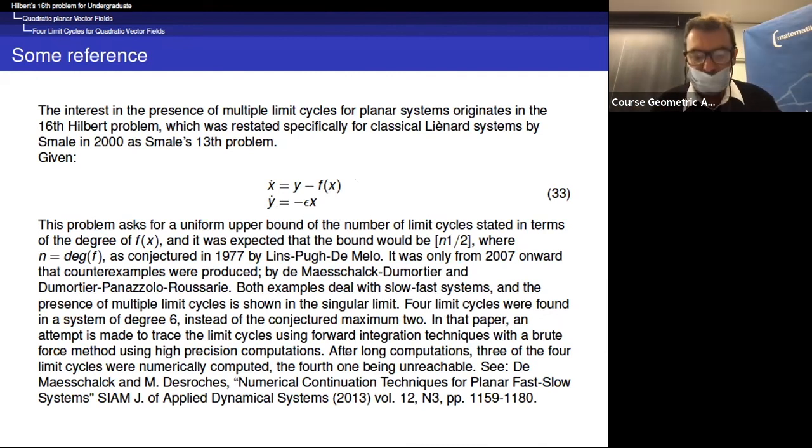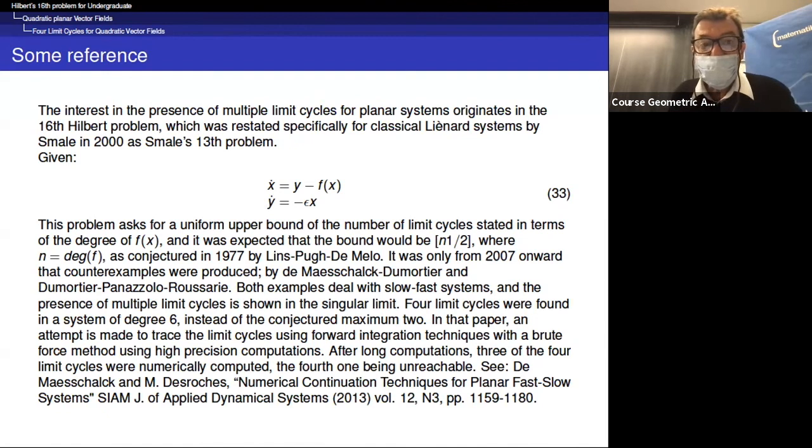You can also consider a generalized Liénard system, which is of the form x dot is y minus f of x and y dot is equal to j of x. And this class is a very interesting example. Actually, this is the family of examples which defines a second order differential equation. So it's natural in the context of mechanics, for instance, to introduce this type of examples.